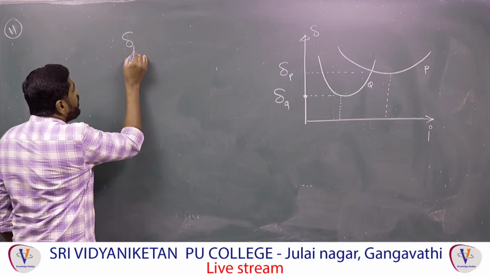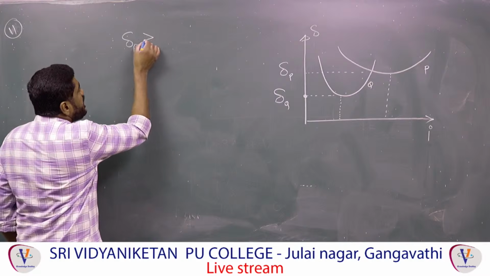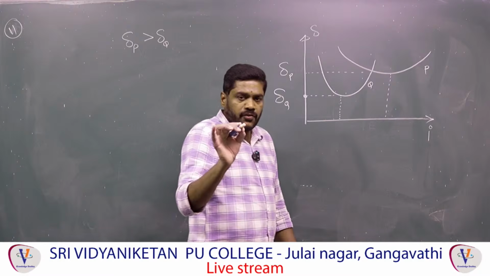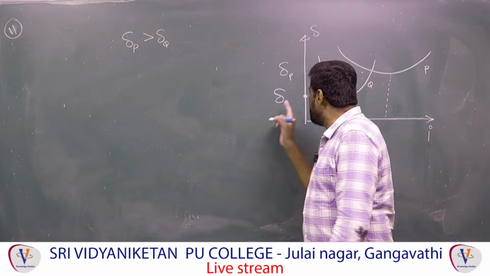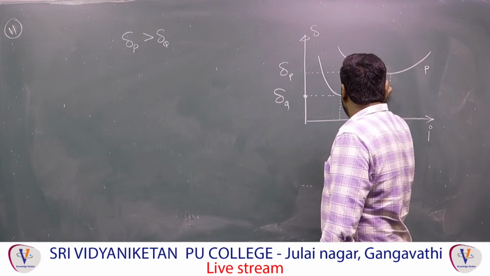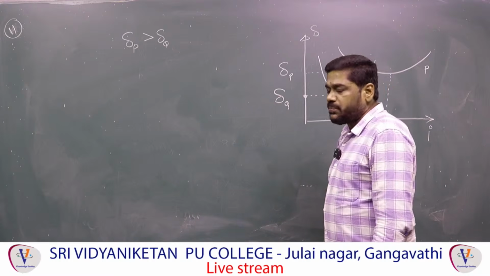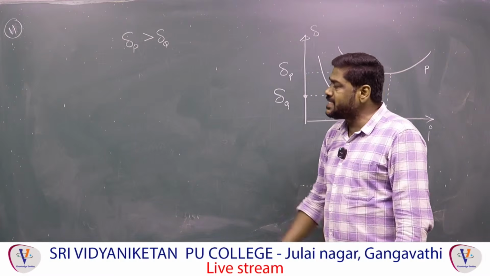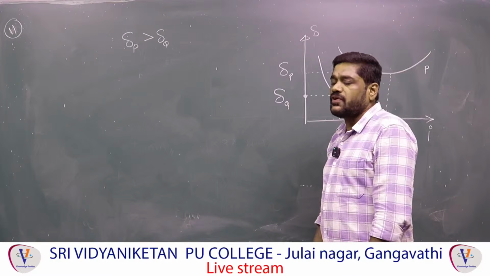So the angle of deviation for P is greater than the angle of deviation for Q. Correct, angle of minimum deviation, because you represent these values. This value only indicates the angle of minimum deviation. This value is the angle of minimum deviation for P. So from the figure we can confirm that the angle of minimum deviation for P is greater than the angle of minimum deviation for Q.